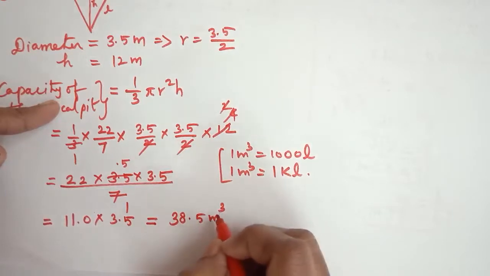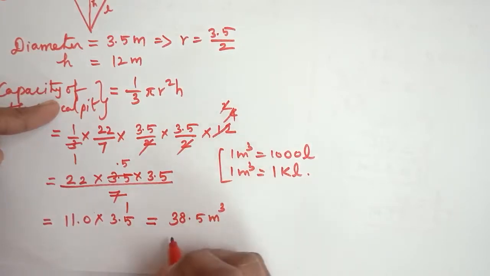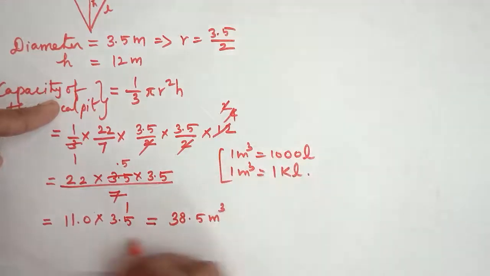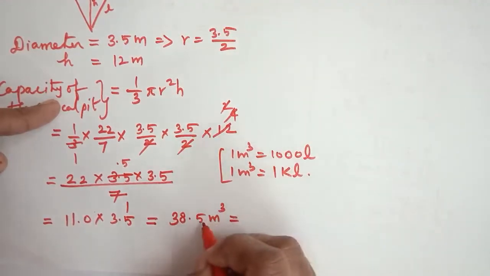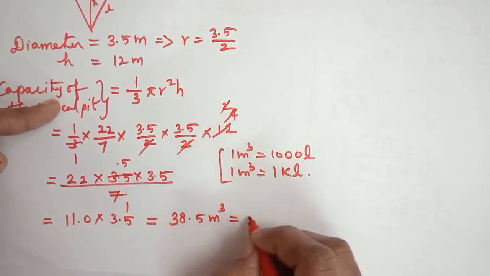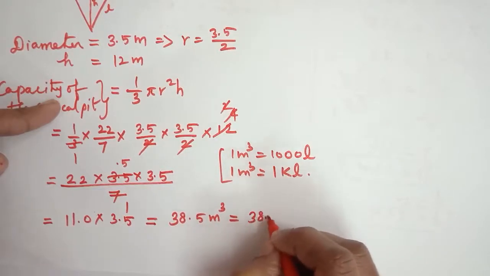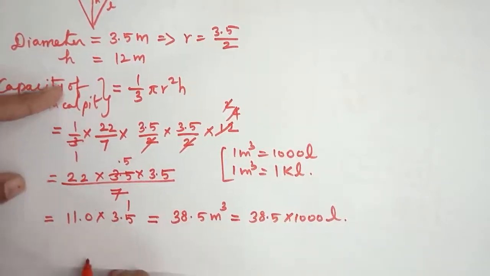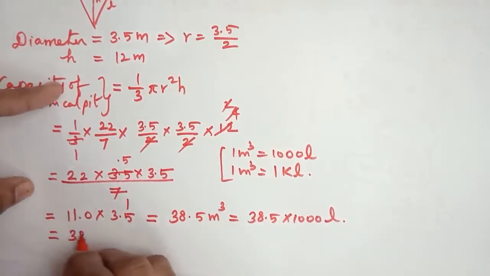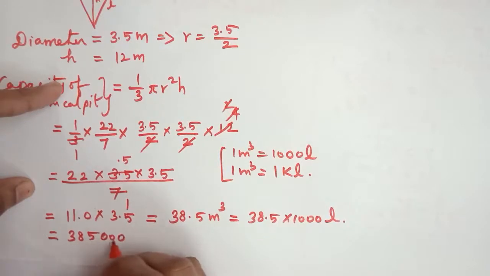In liter, that is 38.5 into 1000 liter, so that is equal to 385, insert 3 zeros.